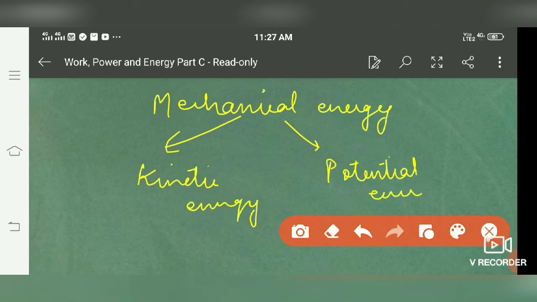Now, kinetic energy is the energy possessed by a body when it is in motion, whereas potential energy is the energy possessed by a body due to its configuration, size and shape. That is called potential energy. Means that it is mainly due to the configuration of a given body.